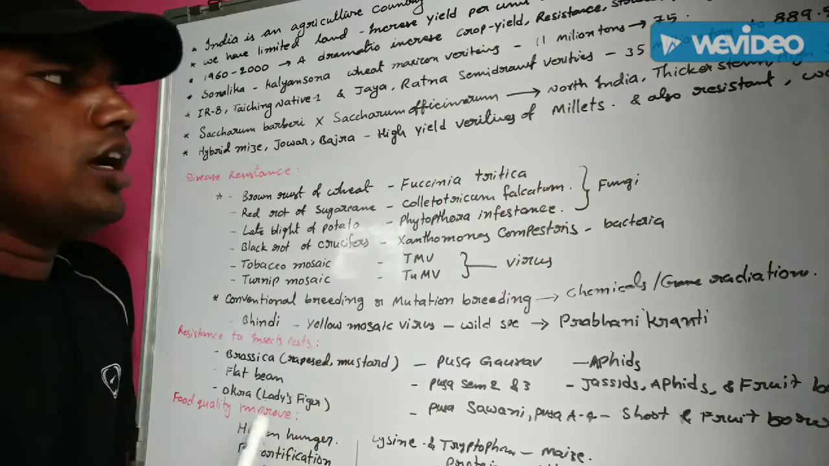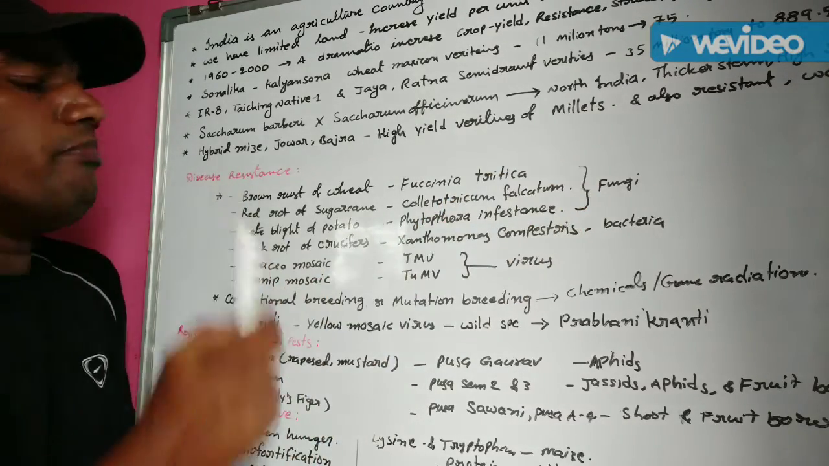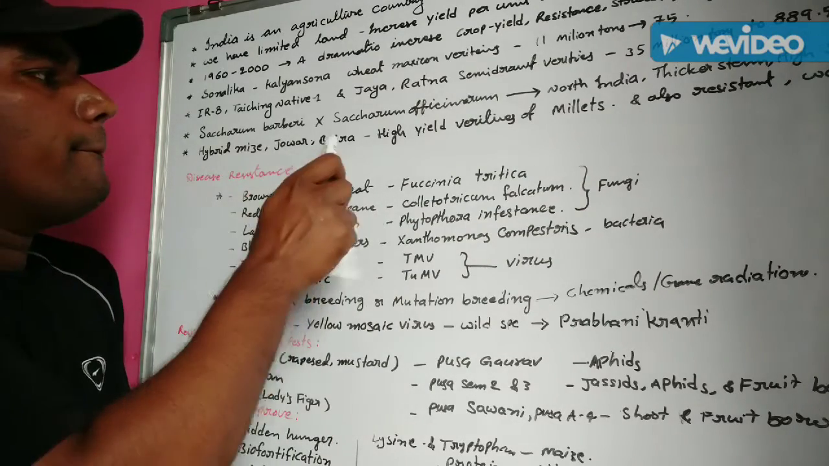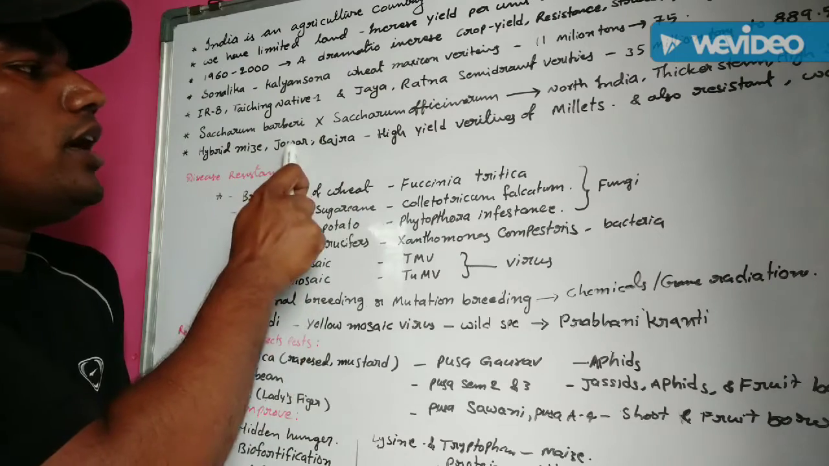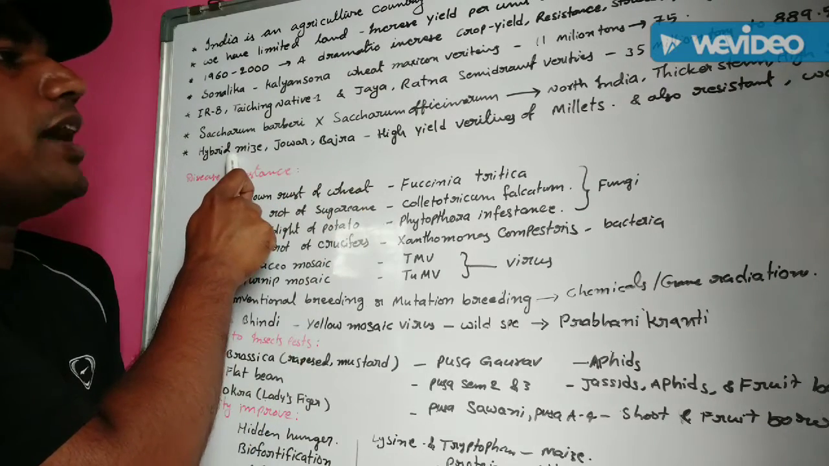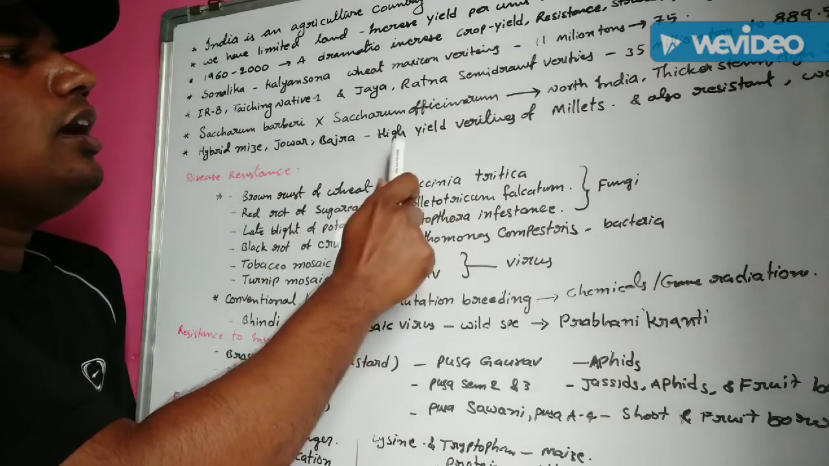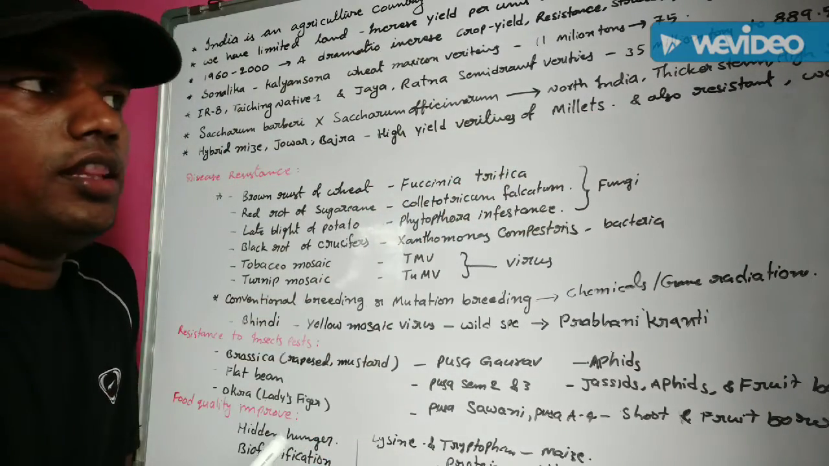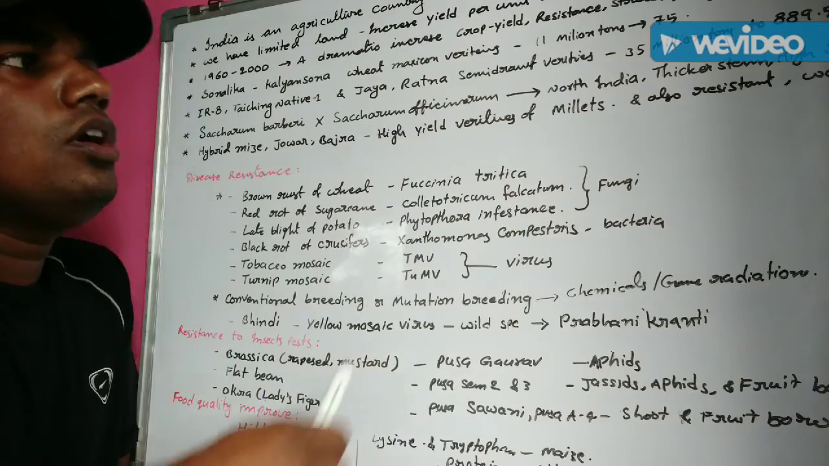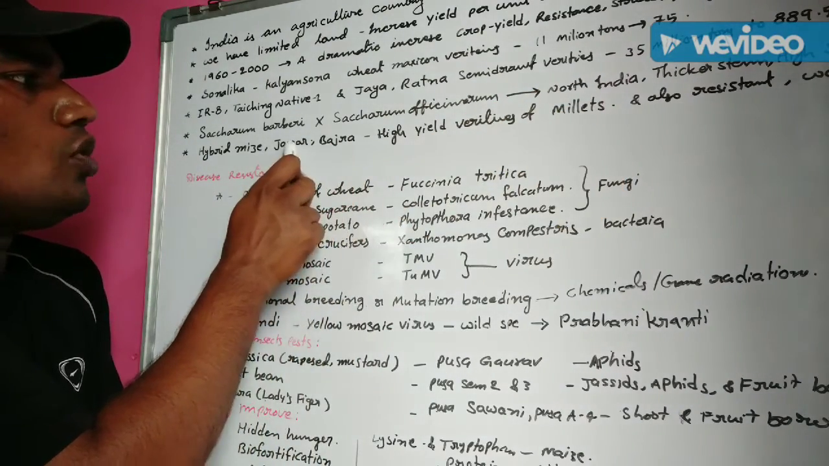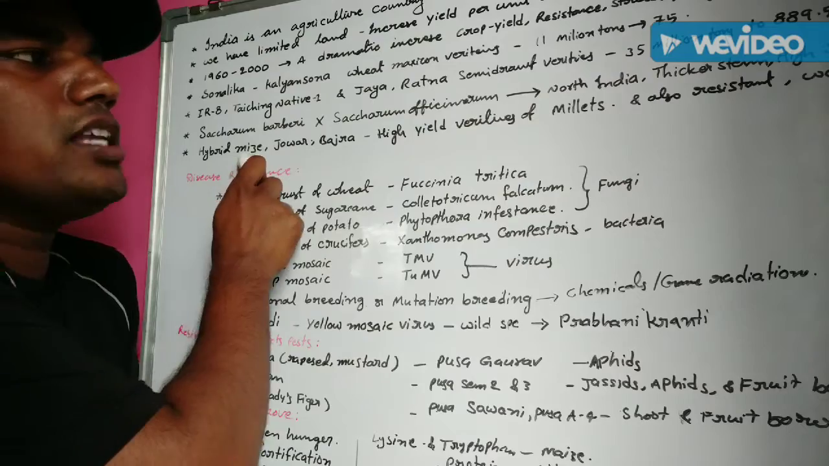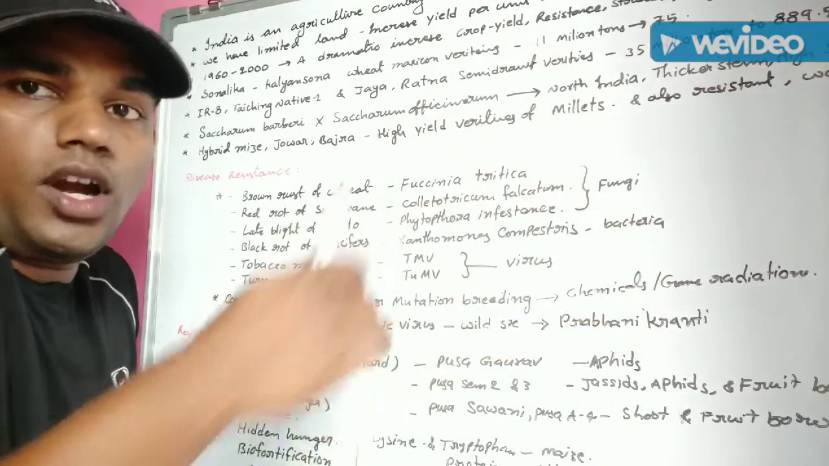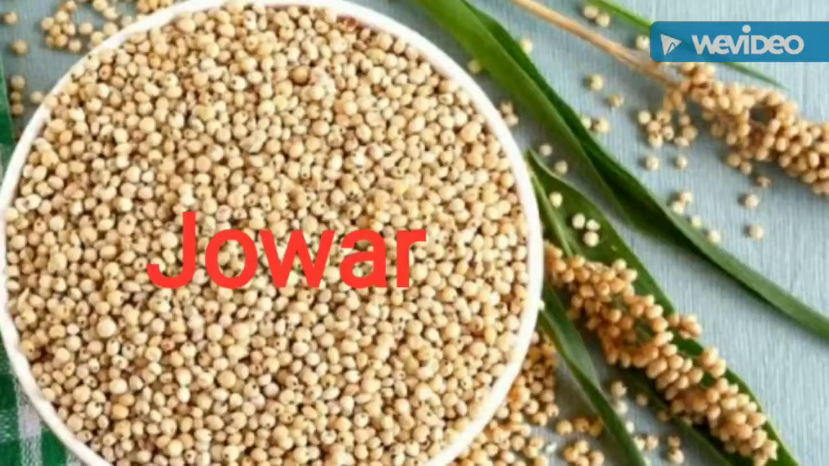Millets, small grains, and hybrid maize are also introduced with the help of plant breeding: jowar, bajra, and hybrid maize. These high yielding varieties of millets are introduced in the agriculture field. These jowar, bajra and hybrid maize varieties have resistance and also tolerate water stress.